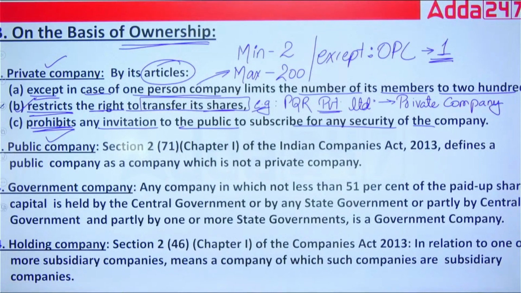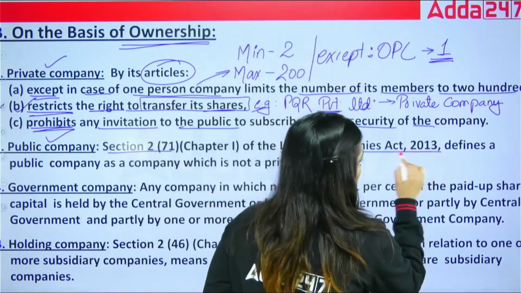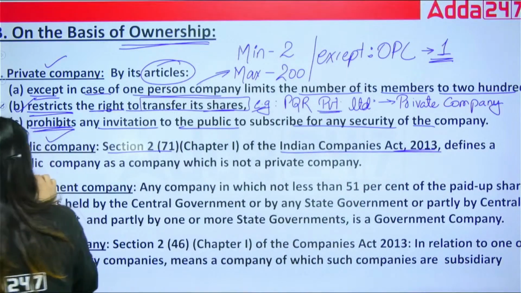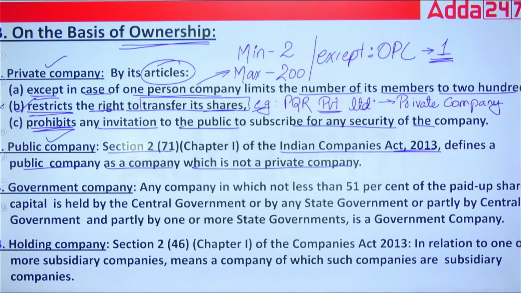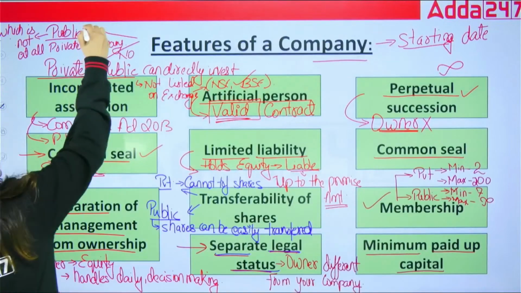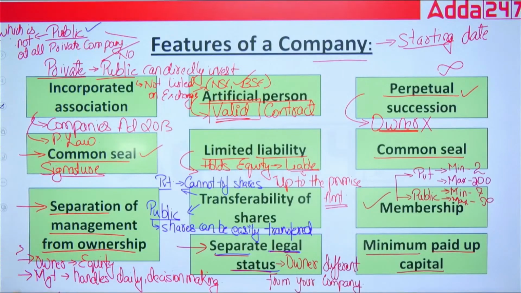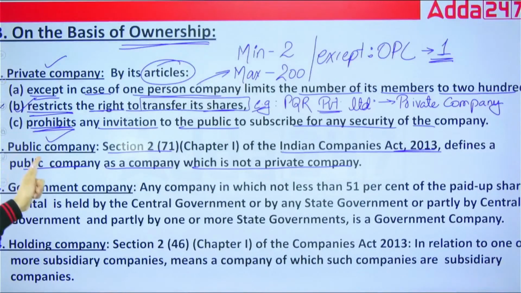After that, next is public company. Under section 2 subsection 71 of the Indian Companies Act 2013, a public company is defined as a company which is not a private company. As I already told you, the definition which I have written here is a legal definition under the Companies Act. So how do we identify a public company?